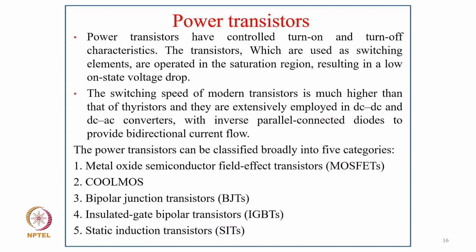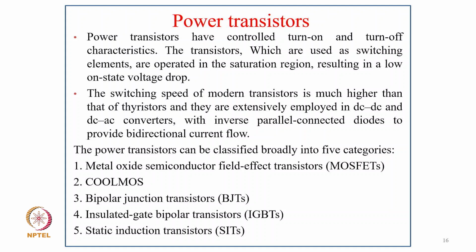Now coming to power transistor, which has controlled turn on and turn off characteristics, and the transistors which are used as switching elements are operated in the saturation region when turned on, resulting in low on state voltage drop, even less than the diode. And the switching speed of modern transistors is much higher than that of thyristors, and they are extensively deployed in DC-DC and AC-DC converters with inverse parallel connected diodes to provide bidirectional current flow. It cannot have a reverse voltage blocking capability.